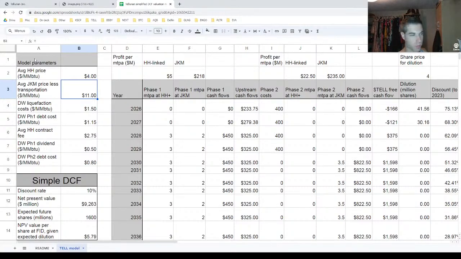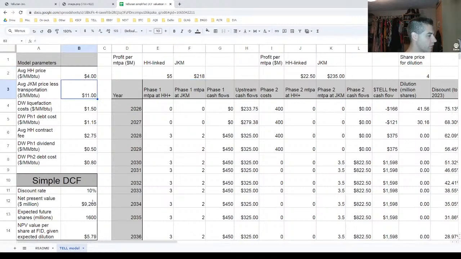They have a breakthrough in solar, and the overall demand for LNG is lower, and so let's say instead of $11, this drops down to even $9, right? And now that cuts your profits for the JKM pretty much in half. That real quickly, that one change. Sorry, let me undo that.